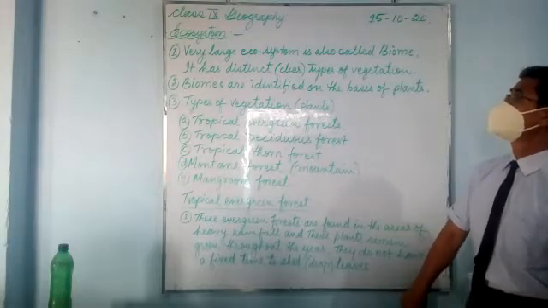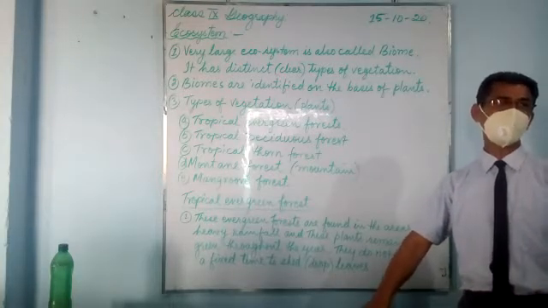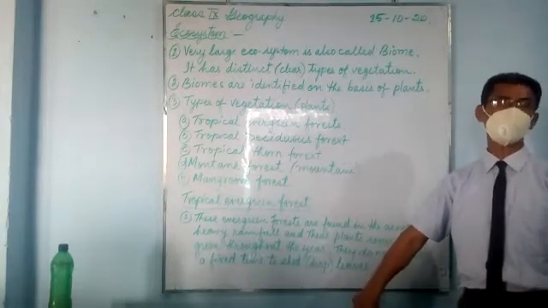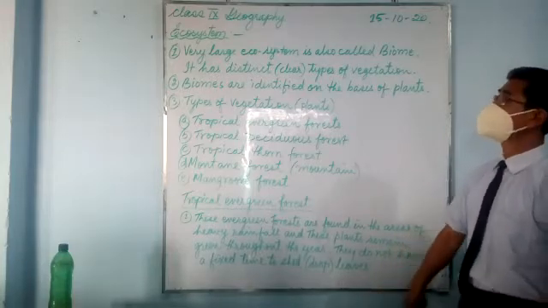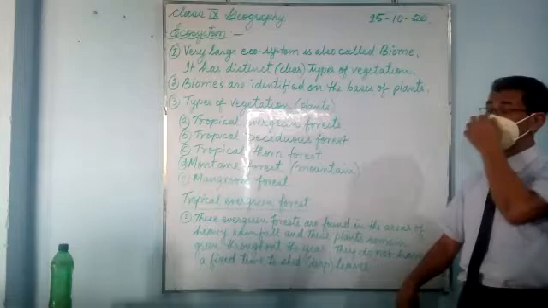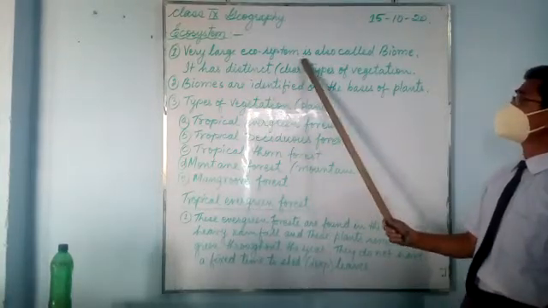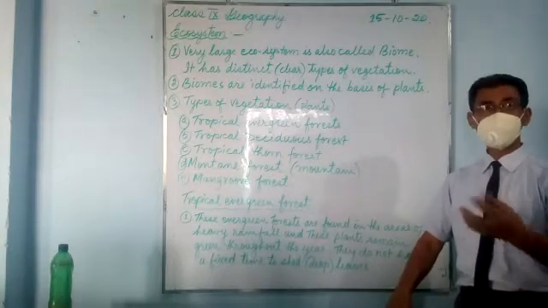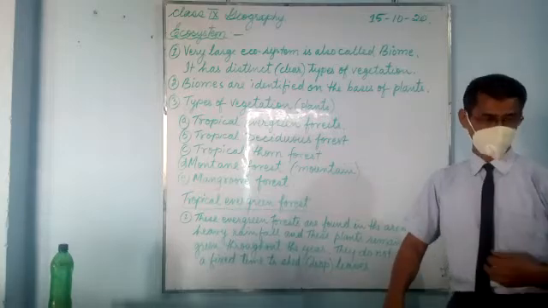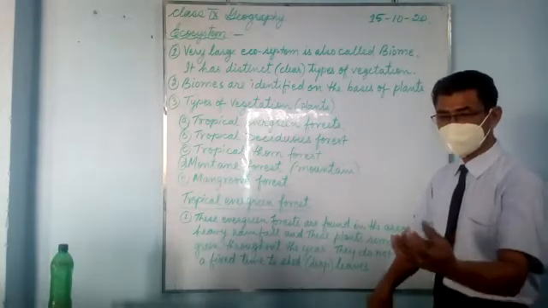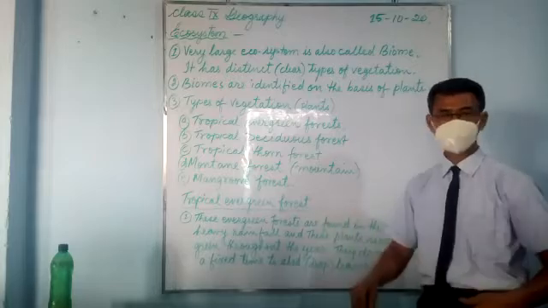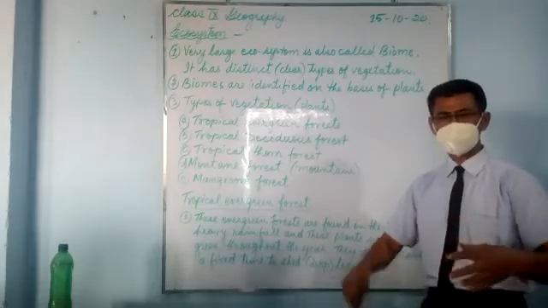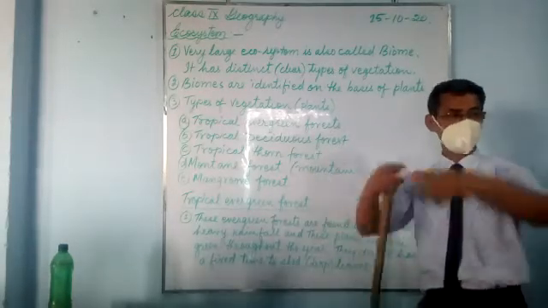We are doing natural vegetation and wildlife, and we have reached ecosystem. In our previous class, we learned what an ecosystem is. Now we'll go to the biome. What is called a biome? A very large ecosystem is also called a biome. An ecosystem can be found in a small area, for example, a pond. In the pond, there are aquatic plants and aquatic animals living together. There is give and take. But biome means a similar type of ecosystem on a large scale, that is, in the sea. The sea is very big.